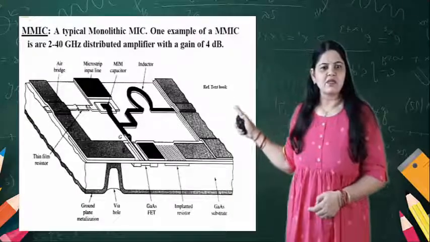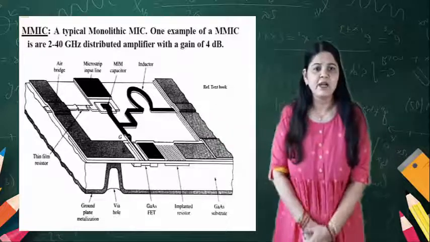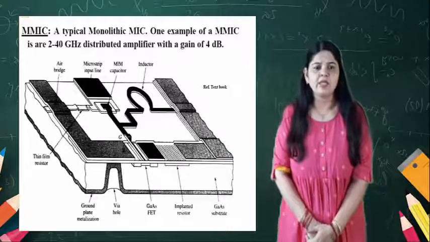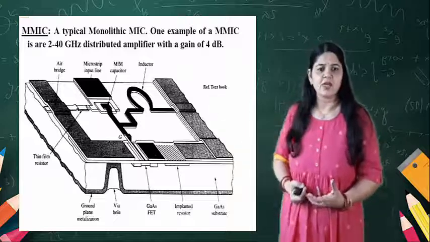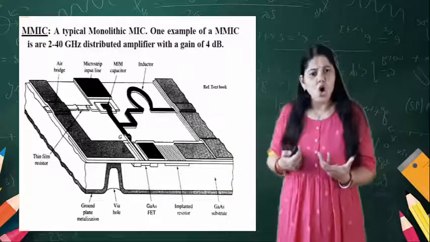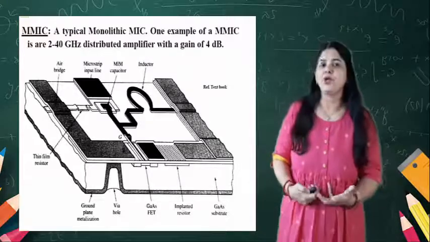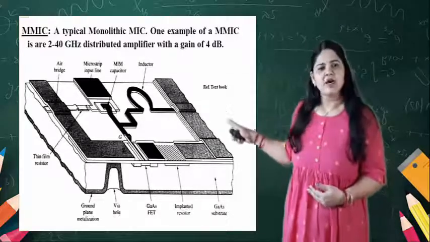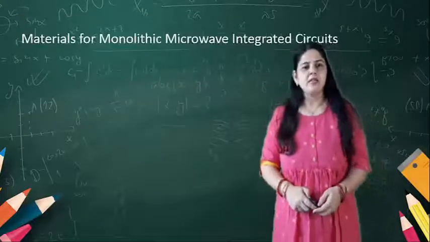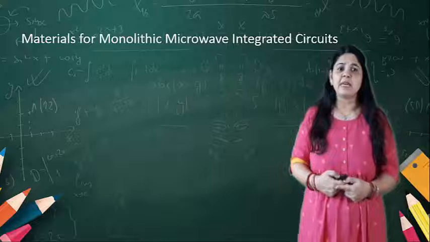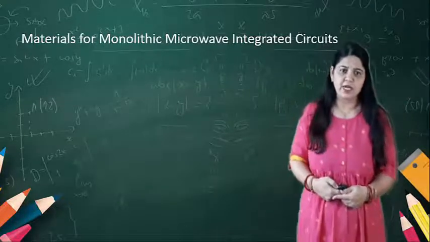This is the MMIC. You can see how the different elements are designed here, what the shape of the inductor is, how it is designed, then the capacitor. So all the lumped elements can be designed in terms of microwave elements, and this is how an MMIC component looks. Similarly, what are the materials that can be used for the monolithic microwave integrated circuit?